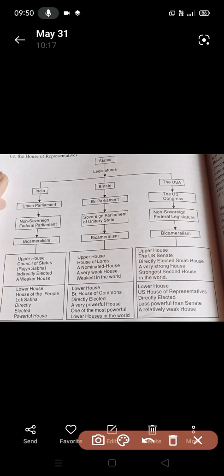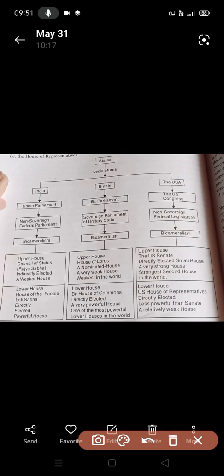There are many members in the lower house of the Parliament, but here there are only a few members, so that they can take a judgmental decision and a good decision.